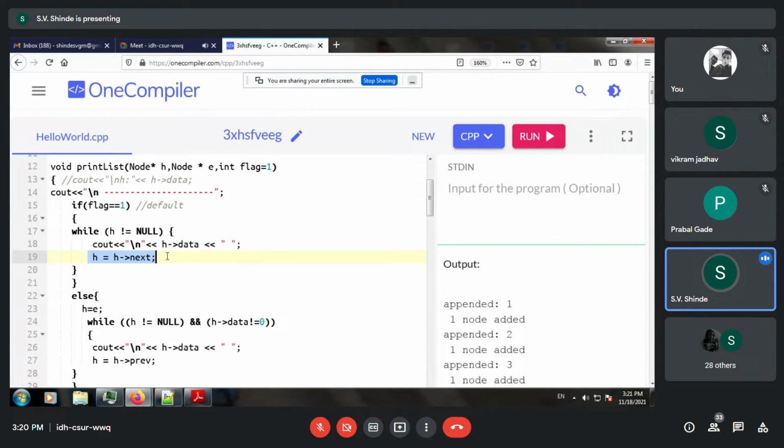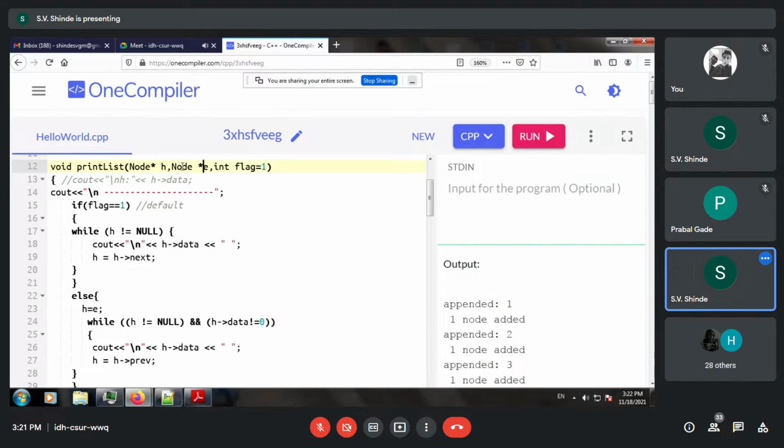Yes, participants. So what is this h? h means head node. See over here, node star h. So over here, h means head node, and node star e means end node.